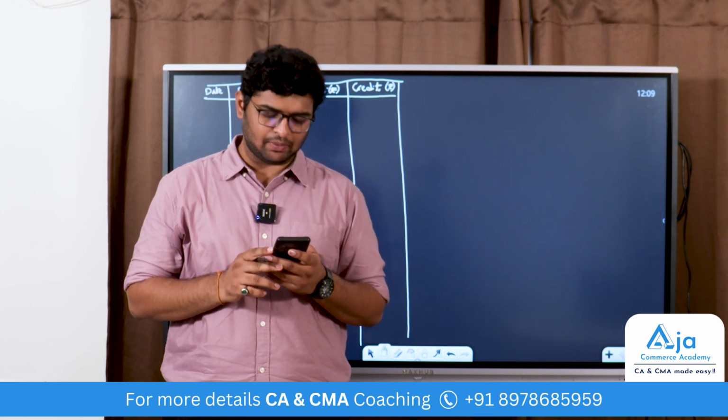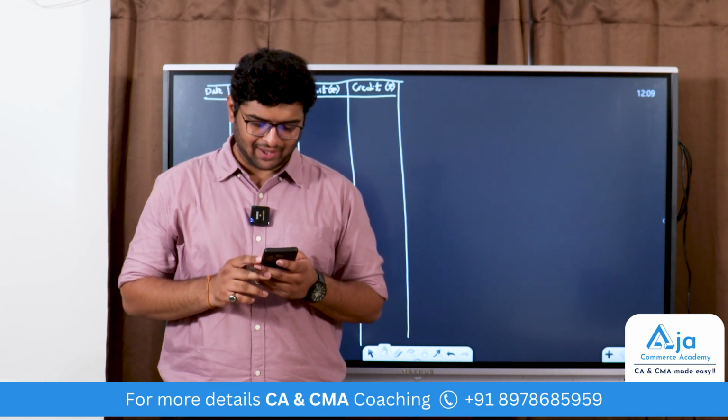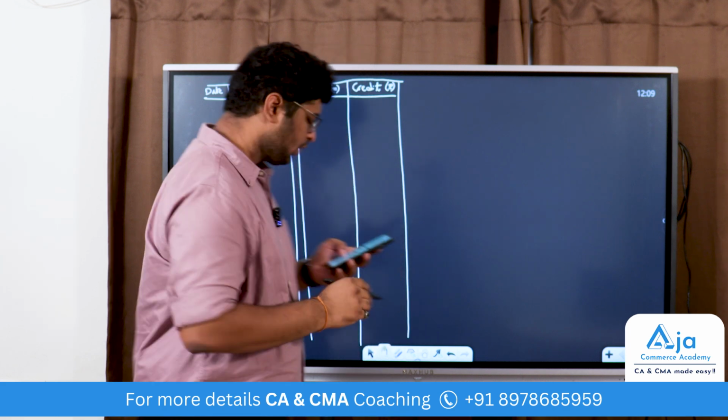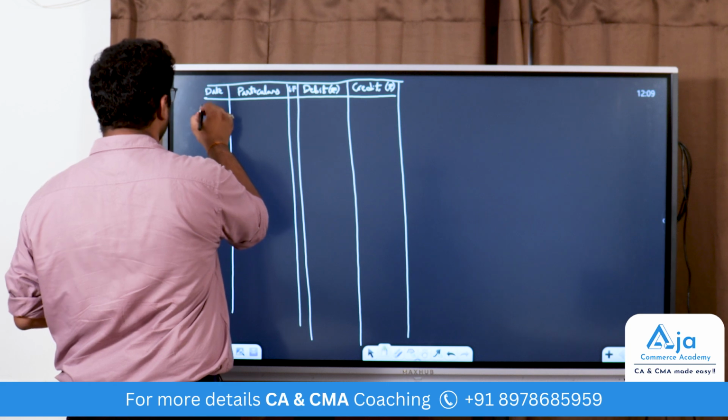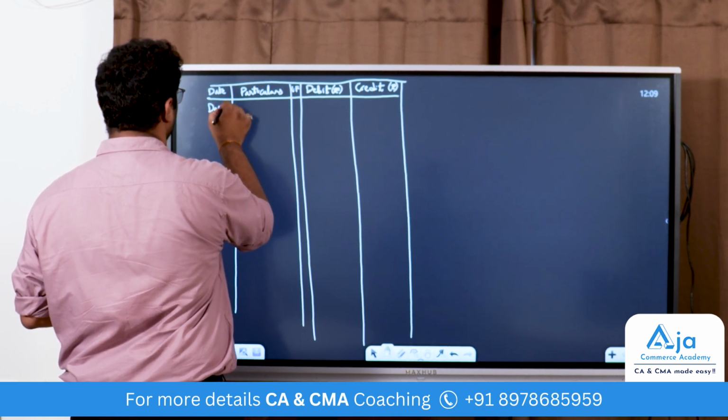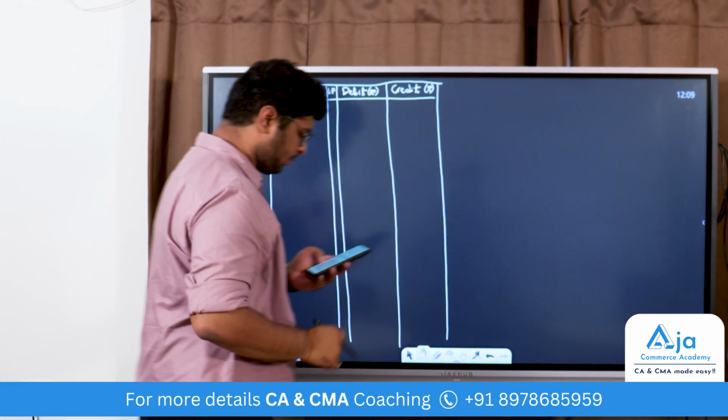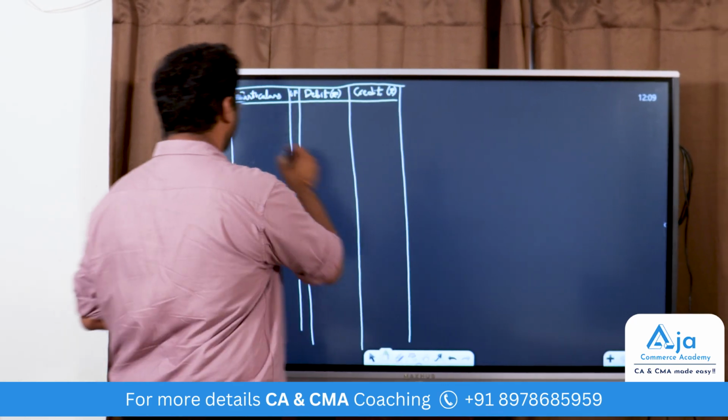So we'll start the illustration. First entry is December 1st, 2022. Ajit started business with capital. So what will be the journal entry for this? Date will be December 1st. Journal entry will be bank account to capital.